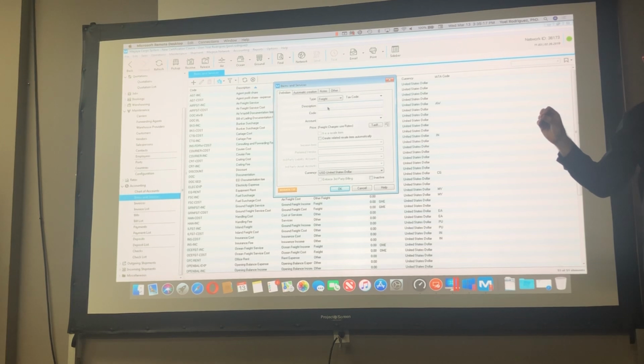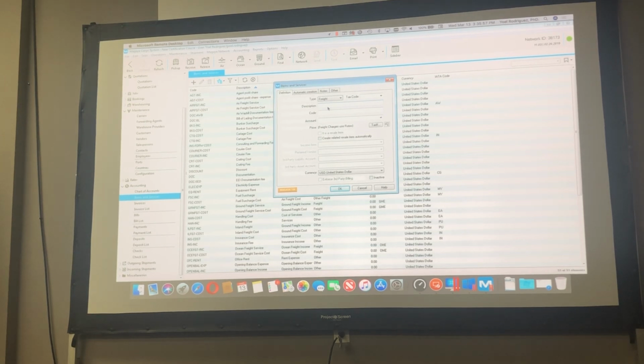Is that clear? If you are in doubt, or you say, okay, sometimes I charge a flat fee, but sometimes I will charge depending on the commodity's characteristic, if you have that situation, go to other freight. Other freight you can use in an operation where you will be charging a flat fee, but a charge that is type other, you can never use as a variable price. Got it? That's the theory.